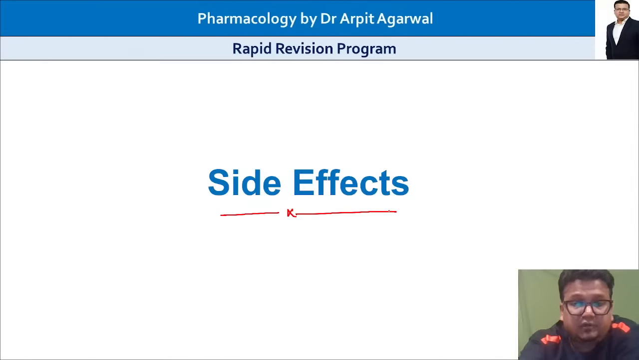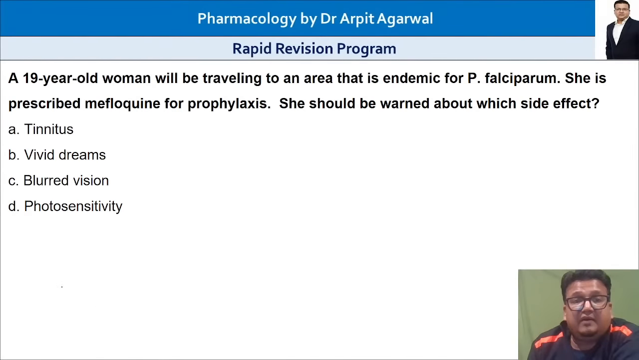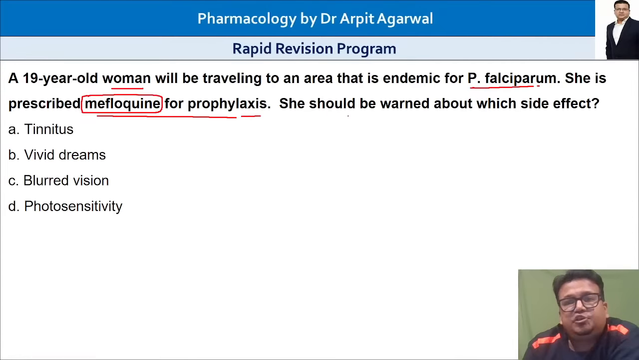Okay, so now let's start. We have a 19-year-old woman who will be traveling to an area that is endemic for falciparum malaria. Very important problem for India. Falciparum is endemic throughout India. She is prescribed mefloquine for prophylaxis. So we are talking about malaria prophylaxis. The woman has been prescribed mefloquine, given once a week. She should be warned about which side effect.